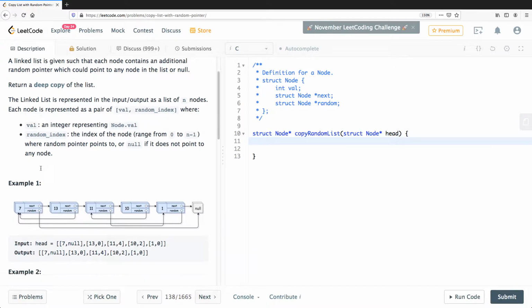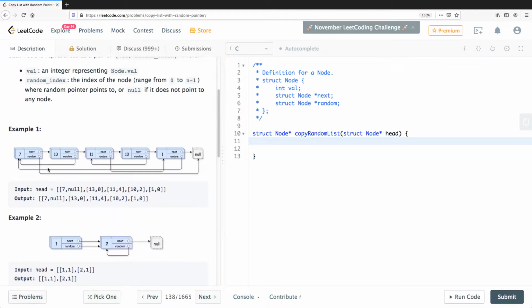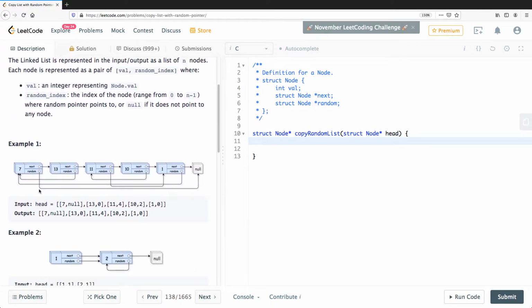Just before we dive into the code, let's take a look at the examples. The example given is head equal to [7, null]. Here you have the value 7 and the random pointer is pointing to null.